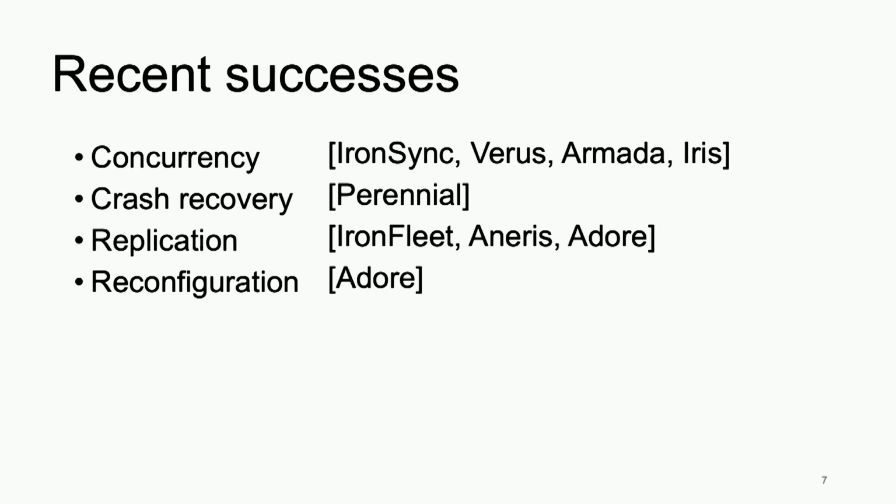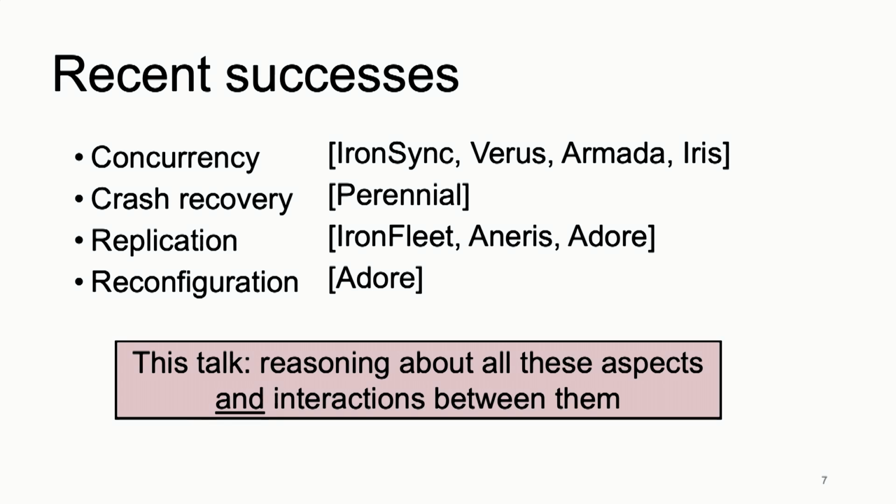So there have been, in the last couple of years, some recent successes in distributed systems trying to verify pieces of this puzzle. For example, there's work on concurrency, work on crash recovery, and research progress on replication and reconfiguration. What I want to do in this talk is tell you about a way of doing all of these at the same time, and also reasoning about the interactions between them. This basically enables you to build and verify realistic distributed systems.